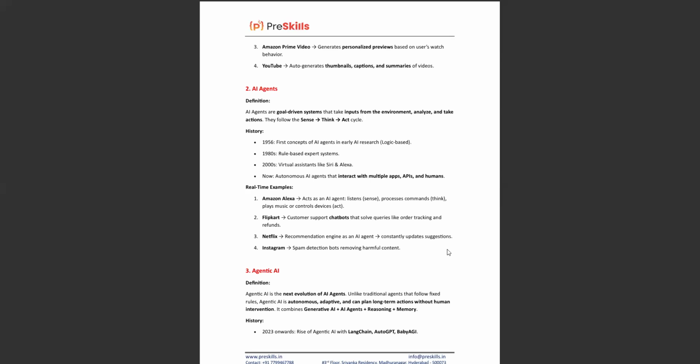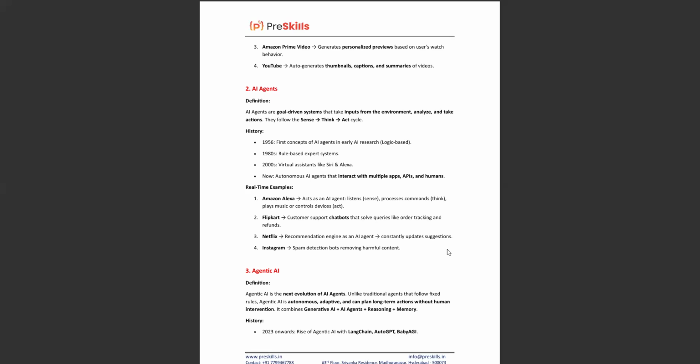That means, for example, if you're watching only fiction movies, then when you open Amazon Prime, on the home screen only fiction-related movies will appear. When it comes to YouTube, it auto-generates thumbnails, captions, and summaries of videos, and also audio-to-text subtitles. It's all because of generative AI. That's a major part of it. Based on the type of data we provide, it will give a summary or produce new data or new content.